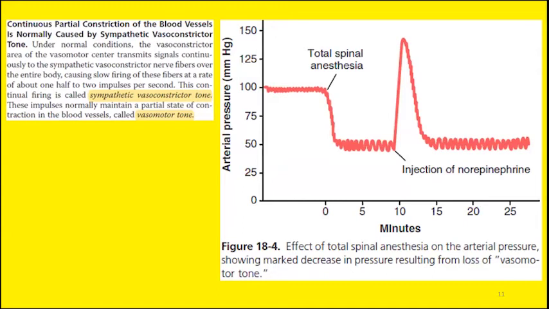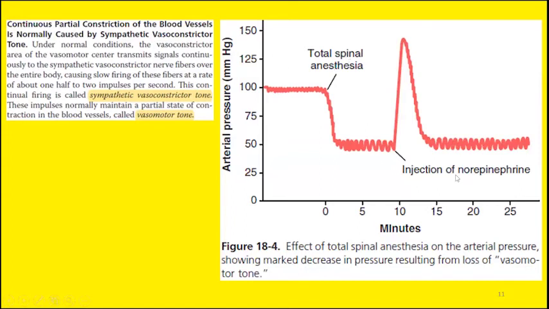Now, after a few minutes we injected norepinephrine. We have discussed the role of norepinephrine earlier. Norepinephrine is a vasoconstricting agent. So as soon as we have applied norepinephrine, around 10 minutes, we have injected norepinephrine into the blood vessels. What happens? Due to constriction of the blood vessels, the arterial pressure immediately increases from 50 to even beyond 100, around 125 or even beyond that.